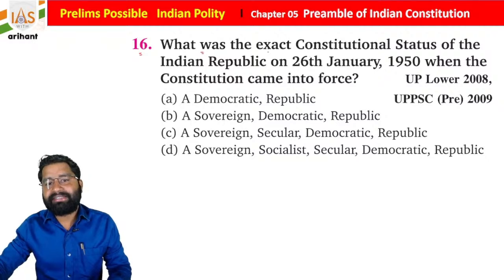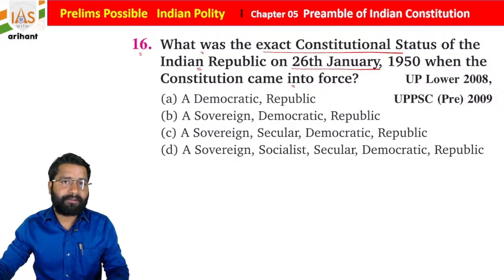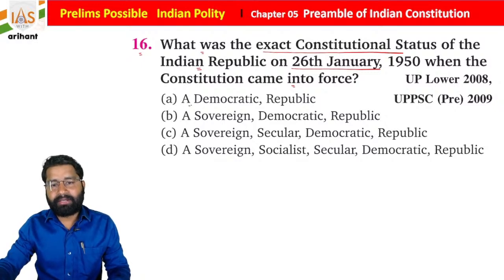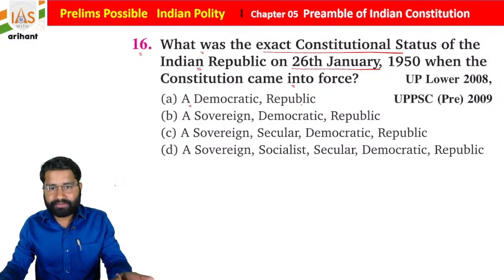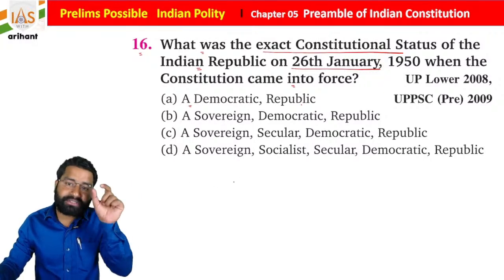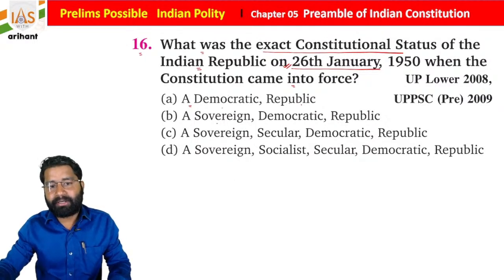What was the exact constitutional status of the Indian Republic on 26th of January 1950 when the Constitution came into force? Okay, so a democratic and republic state. Now see, as I told you, the nature of what they are going to ask. There will be some words that were in the Constitution preamble on 26th of January. The options: democratic republic, sovereign democratic republic, sovereign secular democratic republic, sovereign socialist secular democratic republic. So this is our present status.